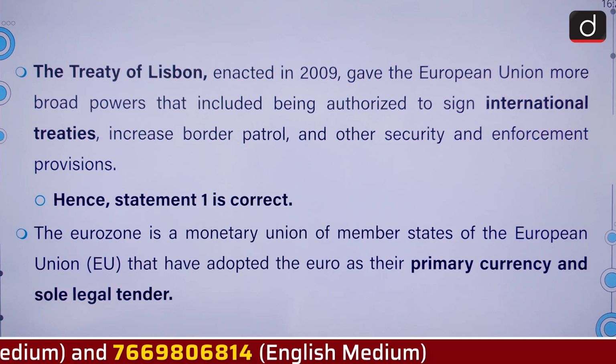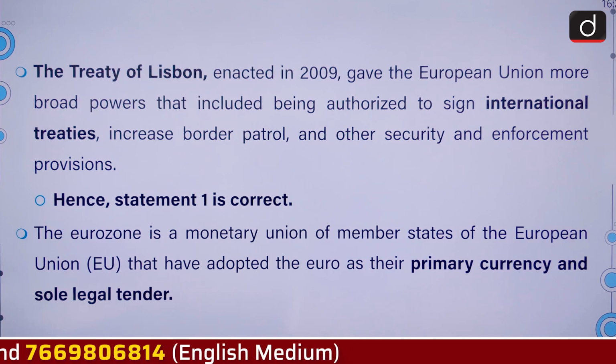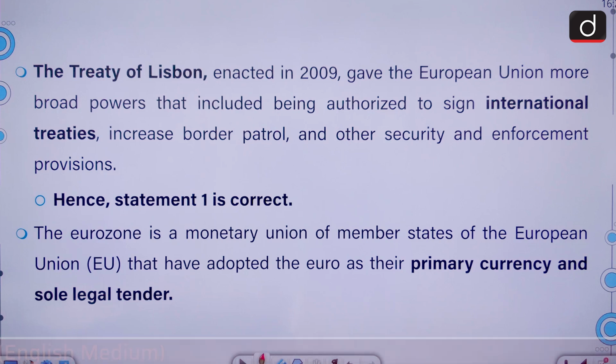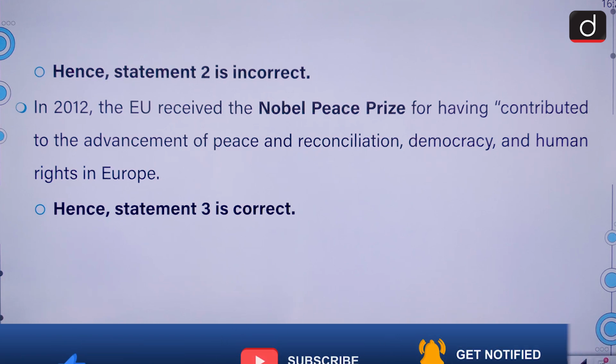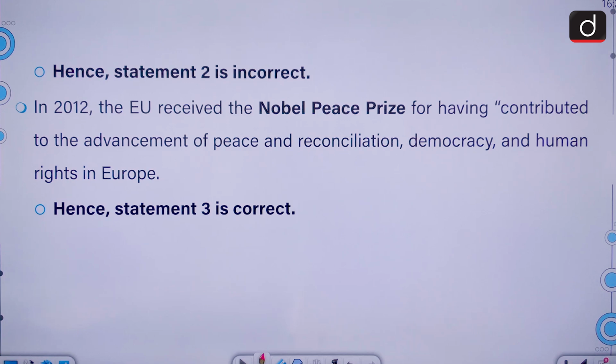The Eurozone is a monetary union of states of the European Union that have adopted the euro as their primary currency and sole legal tender. In 2012, the EU received the Nobel Peace Prize for having contributed to the advancement of peace and reconciliation, democracy and human rights in Europe.